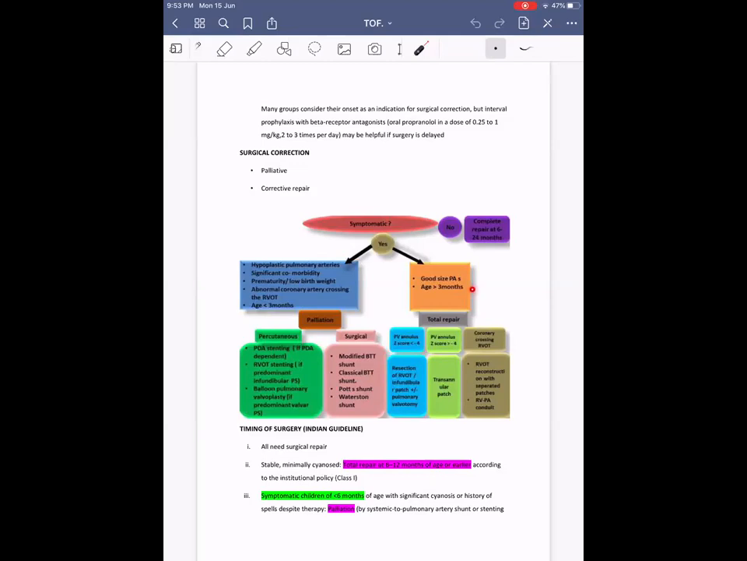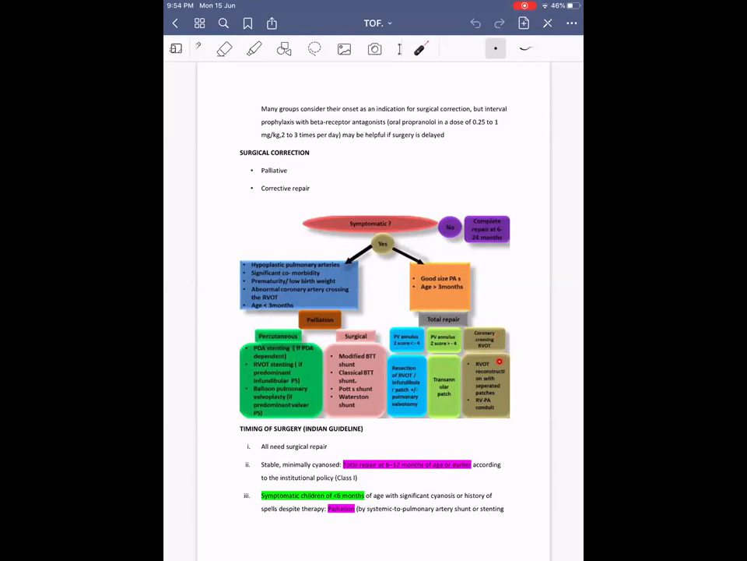If the pulmonary arteries are of good size and total repair is required, then we can directly go ahead with total repair. If we are doing total repair, first we have to look at the pulmonary valve annulus. If the pulmonary valve annulus is of adequate size, then we can consider RVOT resection and closure of the VSD, with or without pulmonary valvotomy. If the pulmonary annulus is very small, that is more than 4 standard deviations below the normal value, then we have to consider a transannular patch.